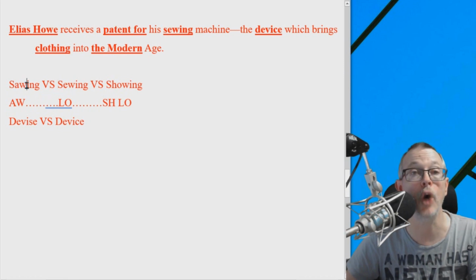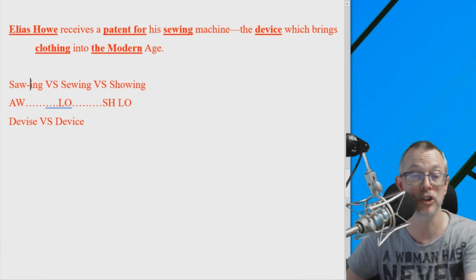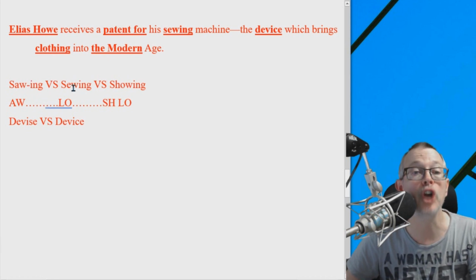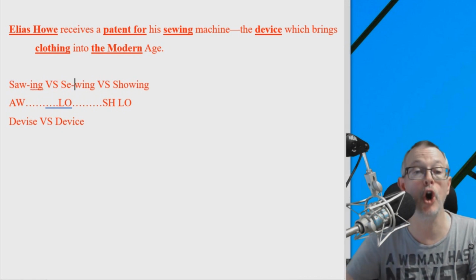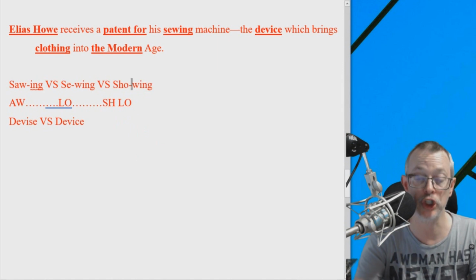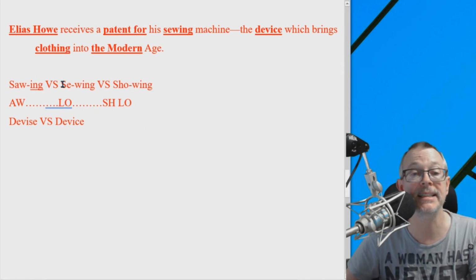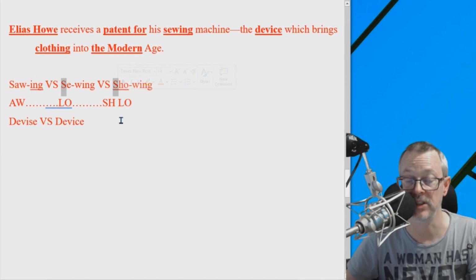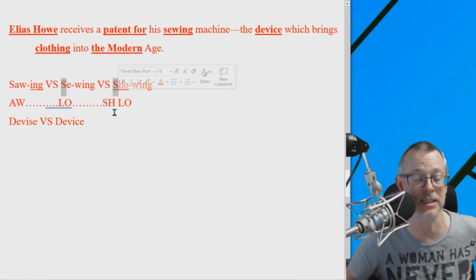We don't say sawing, we say sewing, sewing, sewing, showing, showing. These are sounds you need to master. If you have any questions, please ask me.